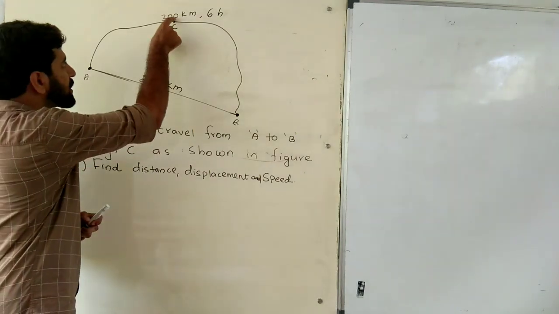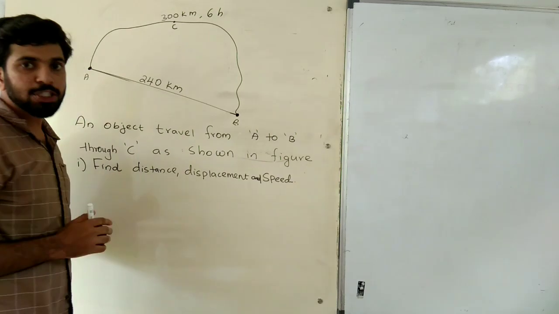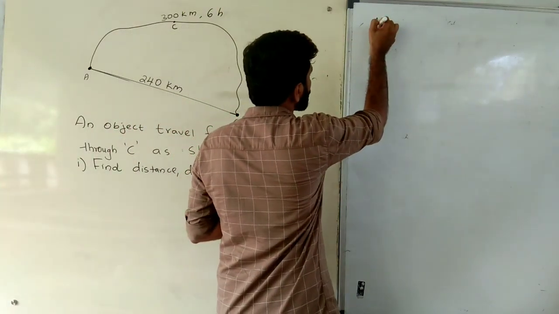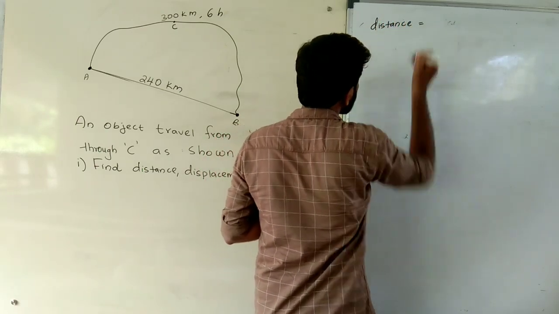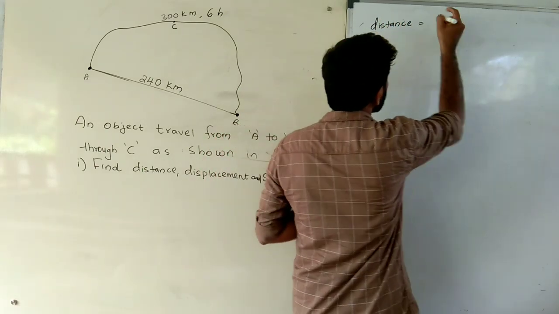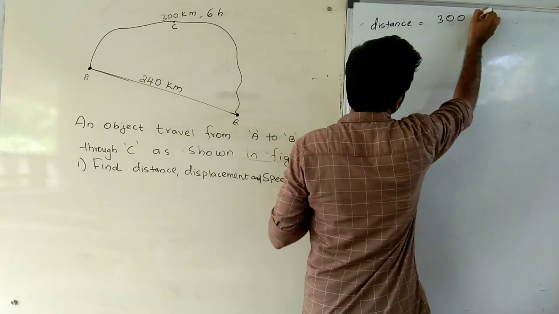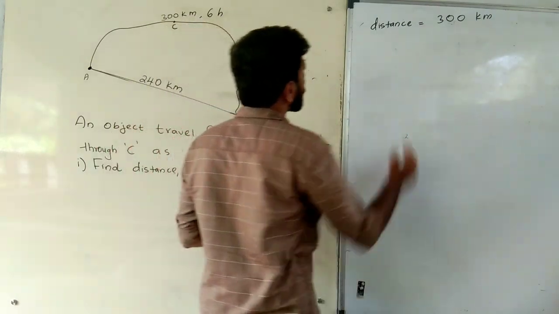Okay, the distance is here. The displacement is here. Then we want to find the speed. It is a very easy question. First one, distance. Distance is equal to 300 kilometer. 300 kilometer is the total length of the path.